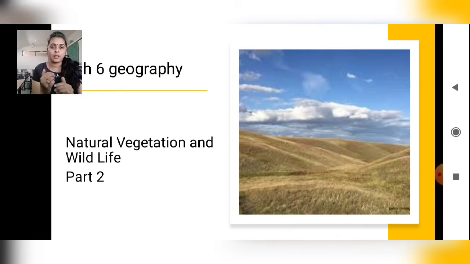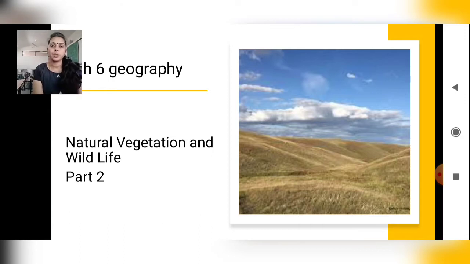The forest is again subdivided into tropical evergreen forest, tropical deciduous forest, temperate evergreen forest, temperate deciduous forest, Mediterranean forest and coniferous forest. We have studied all these types of forest in our first video, along with the images as well as the examples, plus the wildlife too, isn't it? Hope you have gone through it seriously.